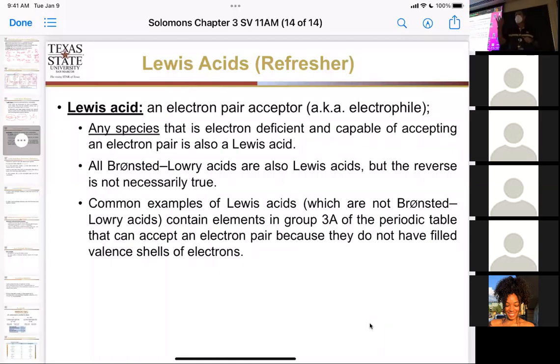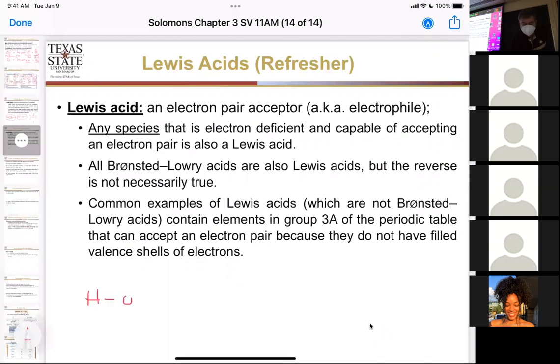The Lewis base has electrons to donate. The Lewis acid has a reason to accept it. And most of the time we say it has a reason to accept it because it either has a positive charge, a partially positive charge. Okay? And so we can see that when we look at some of our Lewis acids.